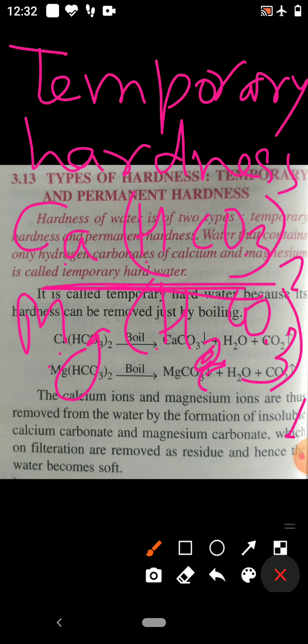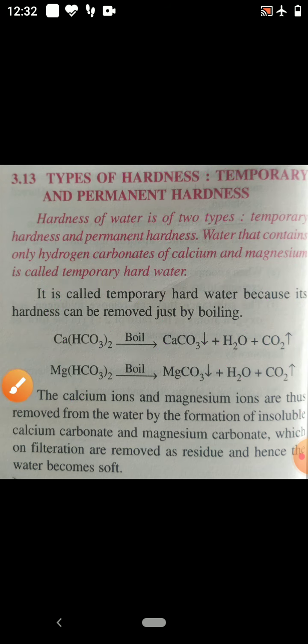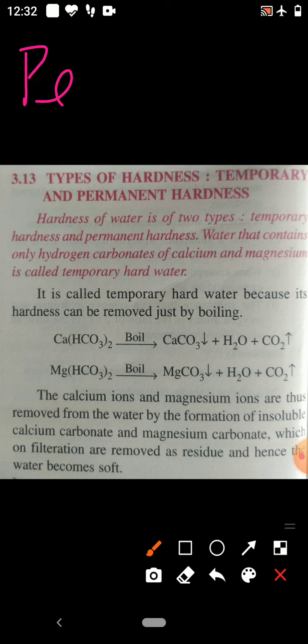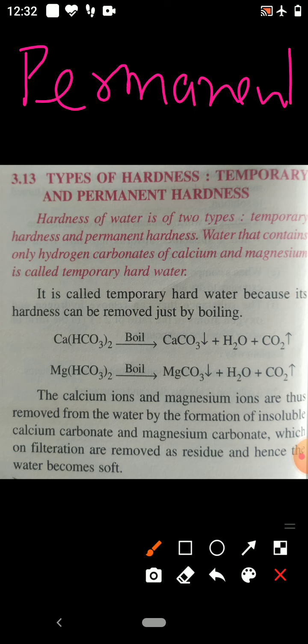Now you see permanent hardness. Why is the water permanently hard?